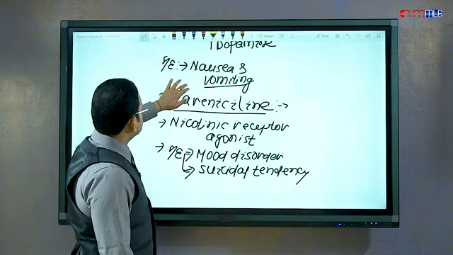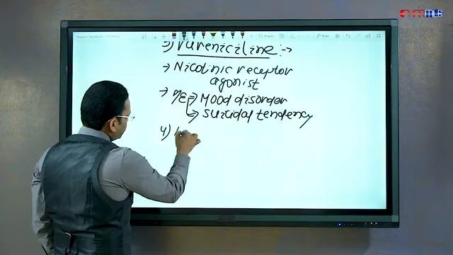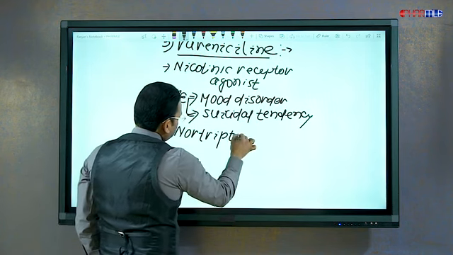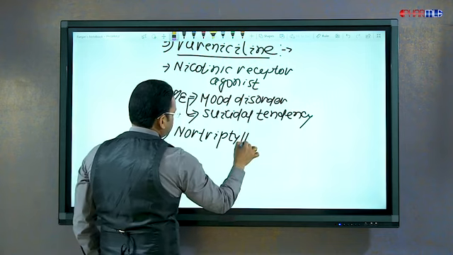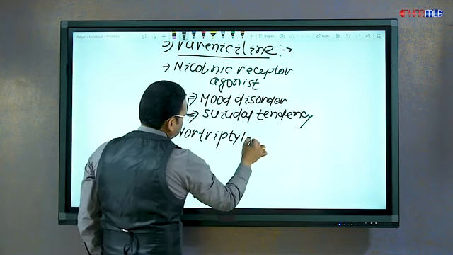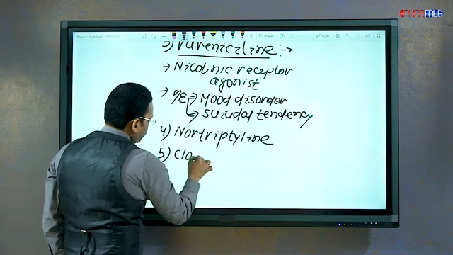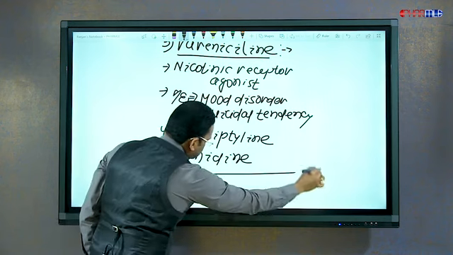Apart from varenicline, some miscellaneous drugs which are used in smoking dependence, I have already told you, nortriptyline and clonidine can also be used in smoking dependence.